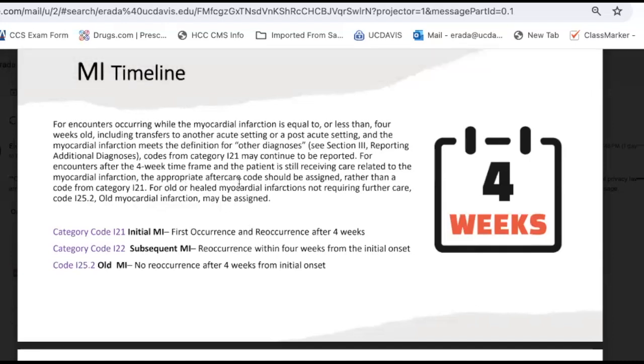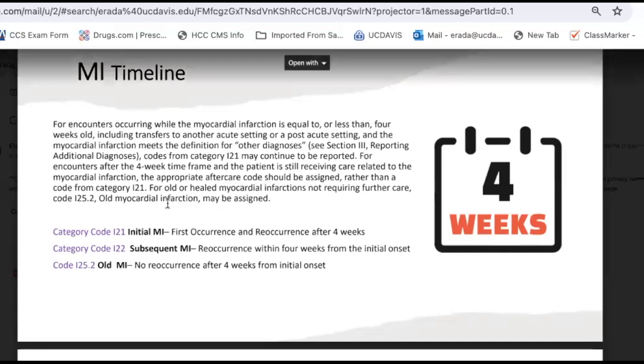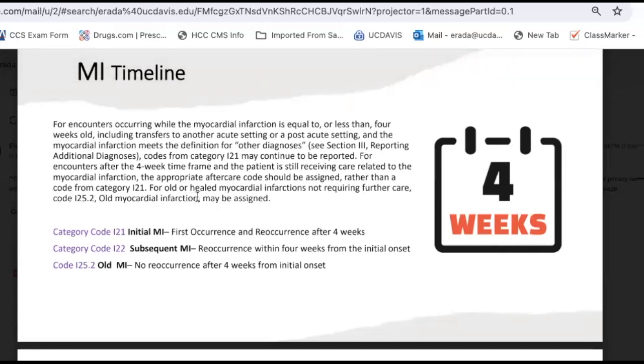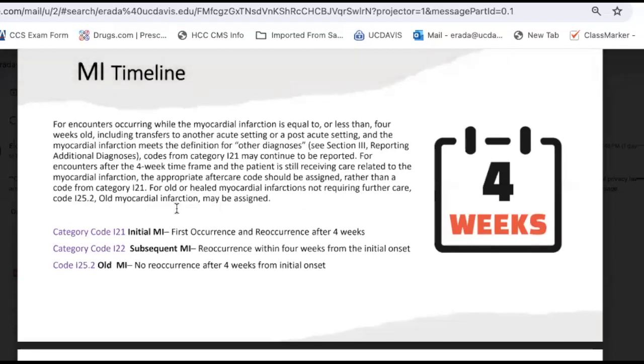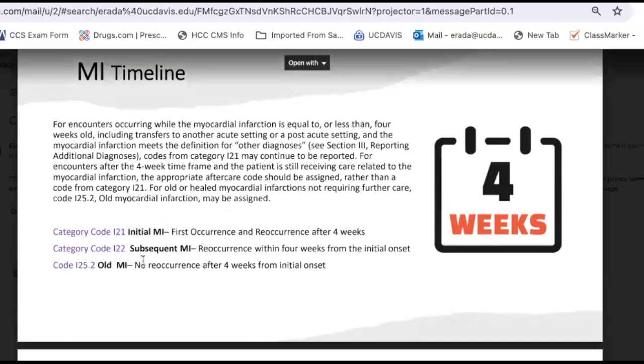The appropriate aftercare code should be assigned rather than a code from category I21. And for old or healed myocardial infarctions not requiring further care, code I25.2, old myocardial infarction, may be assigned. So I have here, guys, these codes that are mentioned in this narrative.